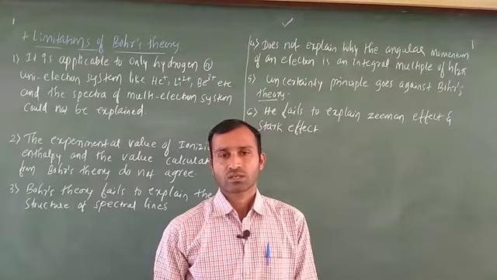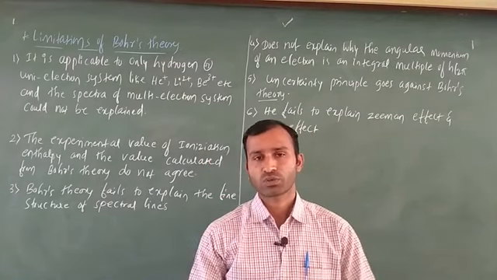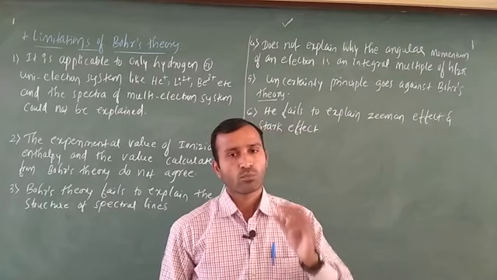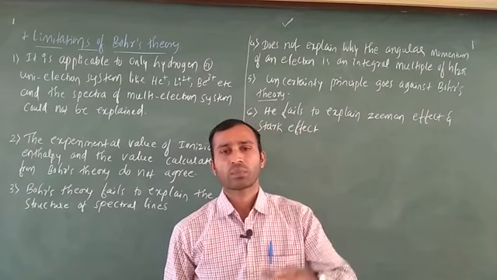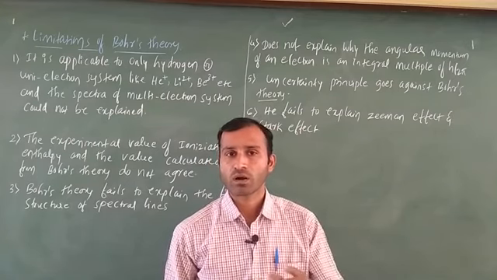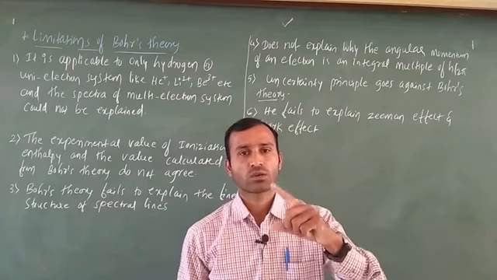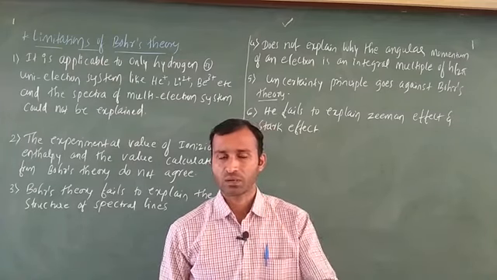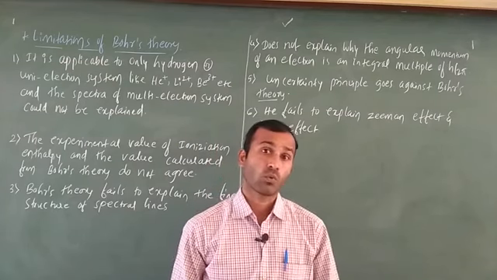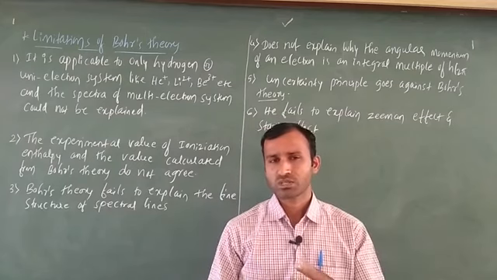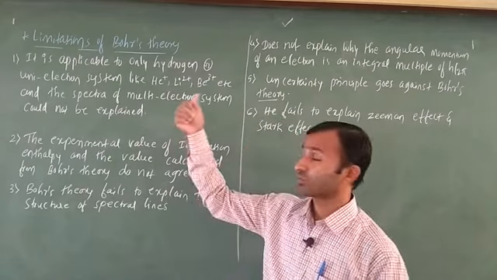As we discussed in last class, the important point is what Bohr's atomic model means, the postulates of Bohr's atomic theory. Bohr's atomic model or Bohr's atomic theory is only applicable for the hydrogen atom or hydrogen-like atoms, meaning there must be only one electron, then only Bohr's theory is going to be applicable. In other cases, Bohr's postulates do not hold good, but some of the postulates are going to fail.